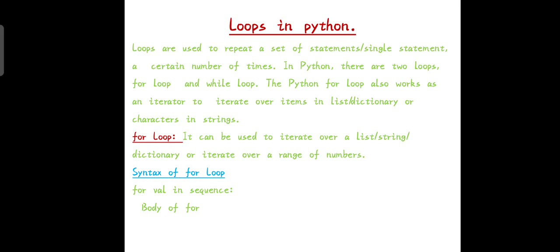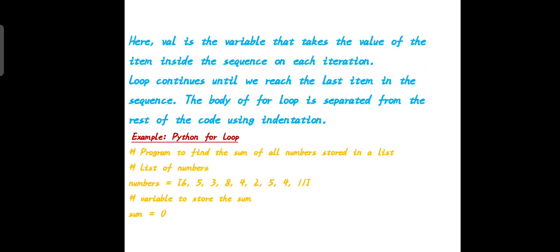Syntax of for loop: for val in sequence, body of for. Here val is the variable that takes the value of the item inside the sequence on each iteration. The loop continues until we reach the last item in the sequence. The body of the for loop is separated from the rest of the code using indentation.